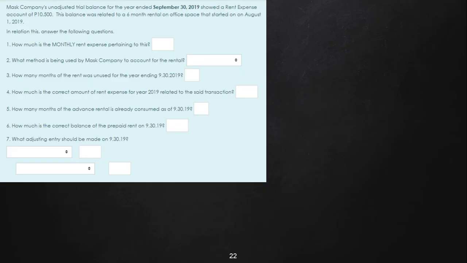Okay, so let's go to Mass Company. I think Mass Company is the last company in our practice set. So, Mass Company, let's try to highlight some important information. Mass Company's unadjusted trial balance for the year ended September 30. Notice, class, it uses a fiscal year. If we trace it, the fiscal year ends September 30, 2019, which means it starts on October 1, 2018, and runs all the way to September 30, 2019.